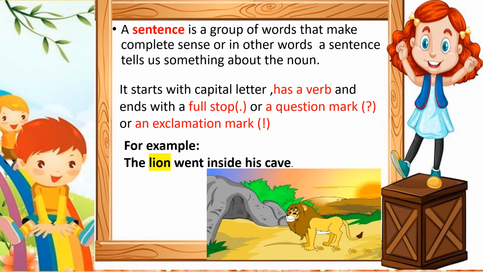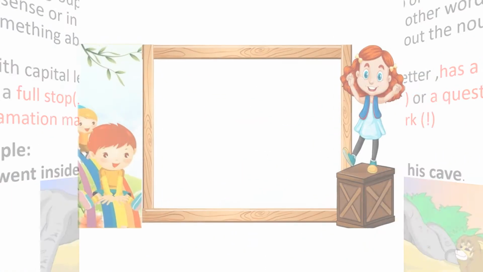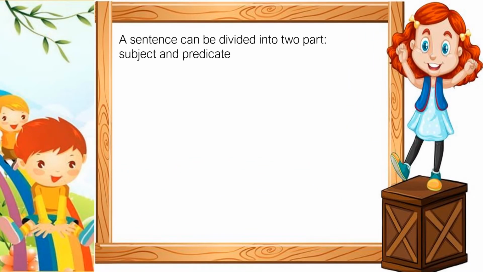So children, here lion is a noun. As I have told you, a sentence tells us something about the noun, and a sentence is a group of words that make complete sense. Understood, children? A sentence can be divided into two parts.